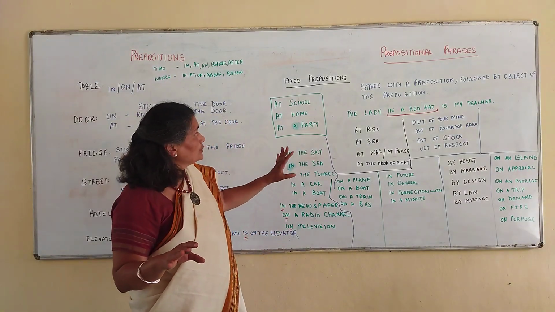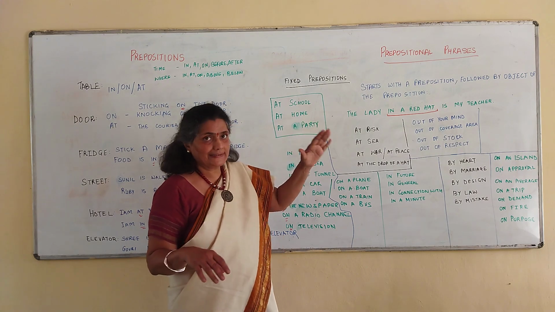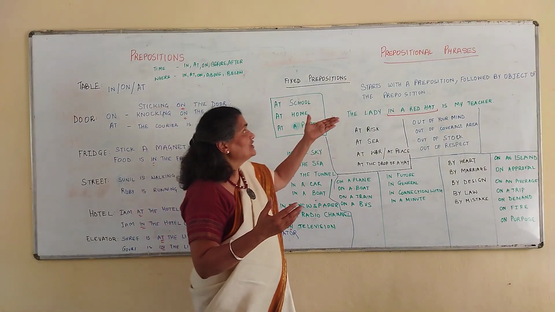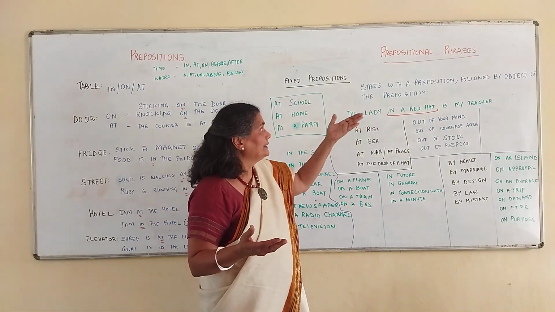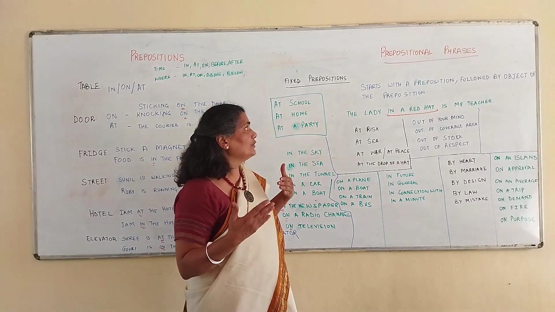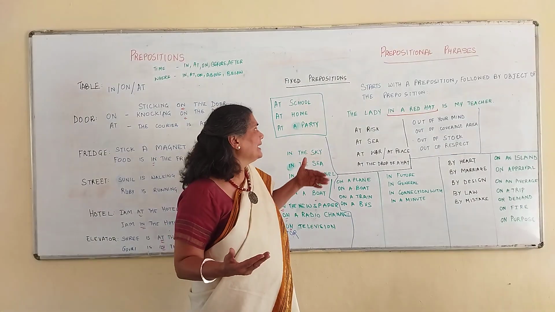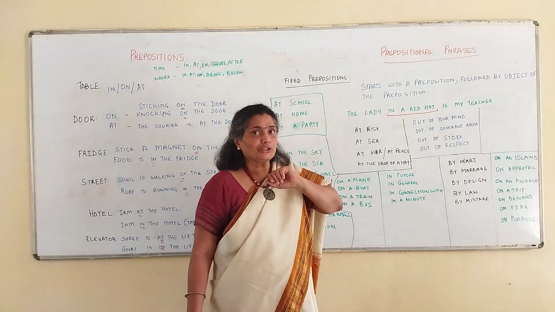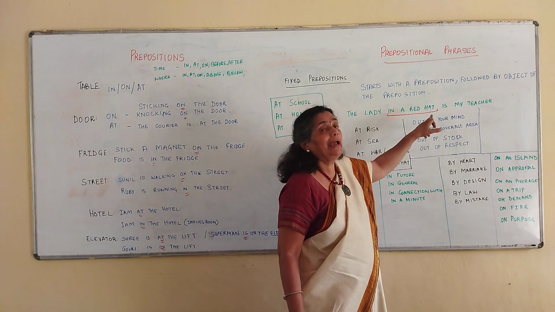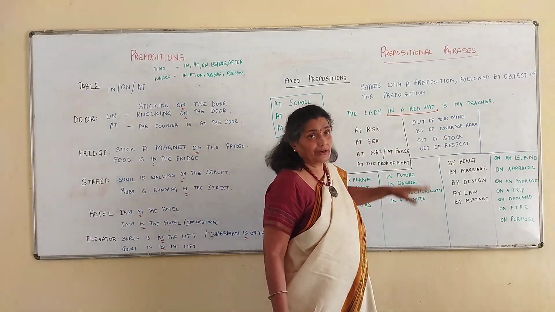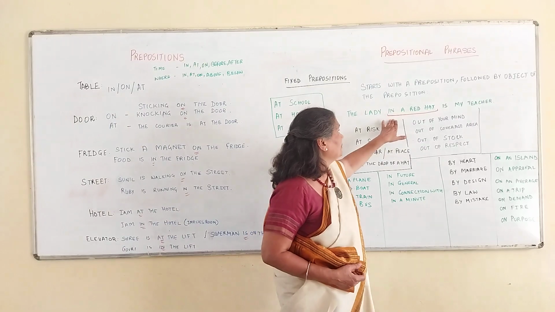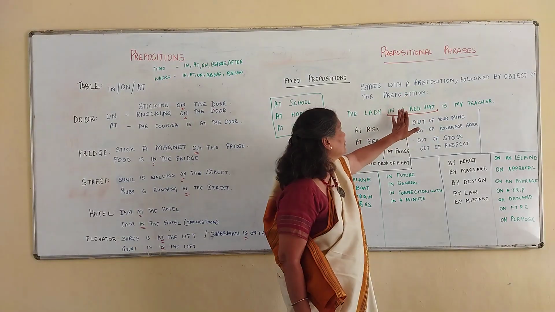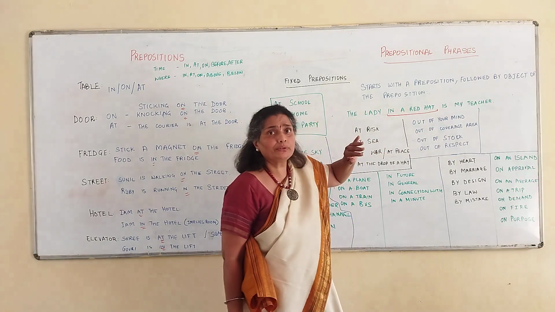Now I'm moving on to prepositional phrases, which are phrases that start with a preposition and are followed by the object of the preposition. What does this mean? For example, the lady in a red hat is my teacher. Now, in a red hat is the prepositional phrase over here. This is the preposition and the object is the red hat. So the preposition is followed by the object of the preposition.